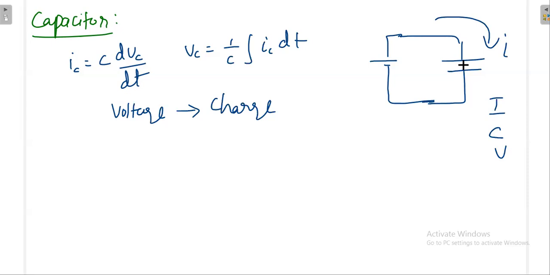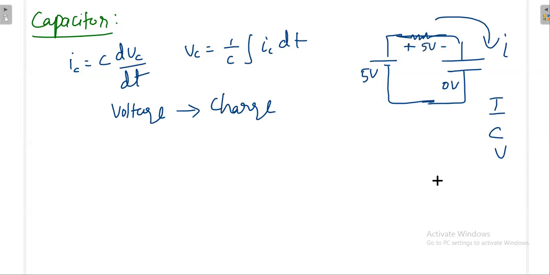You cannot directly apply the voltage across the capacitor. Whenever capacitor is there, definitely the resistance will be there. Suppose you are applying 5 volt here. In the beginning, the capacitor is at 0 volt, so the entire 5 volt will appear across the resistor.